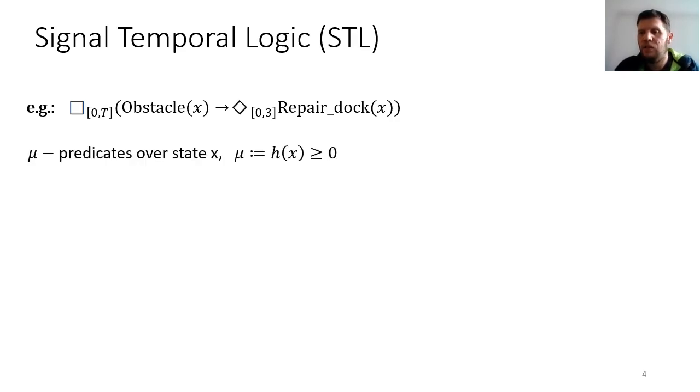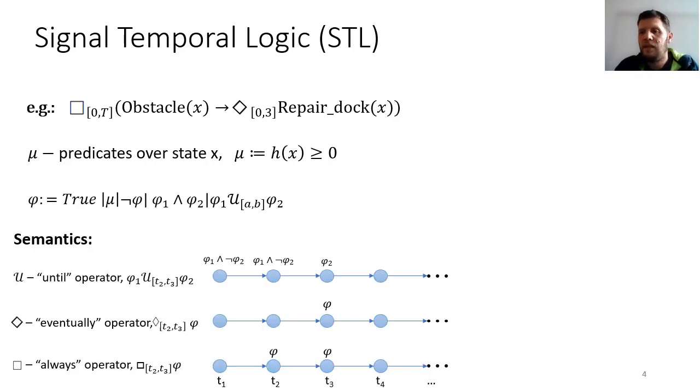The predicates mu are just some real valued function h over the state x, and it gets a true value if it is positive. Here we consider only affine predicates, and that's important for later. The syntax of STL is shown here. It is defined recursively, and there are Boolean propositions, predicates mu, and psi are STL formulas, which can be compositions of other formulas. We have negations, ands, and time untils. From this, we can also construct other temporal operators, such as time eventually and always.